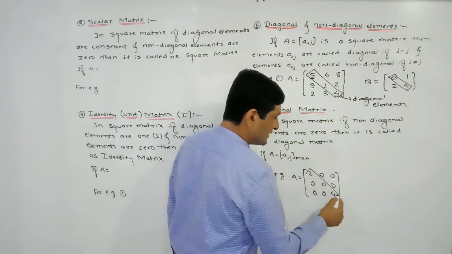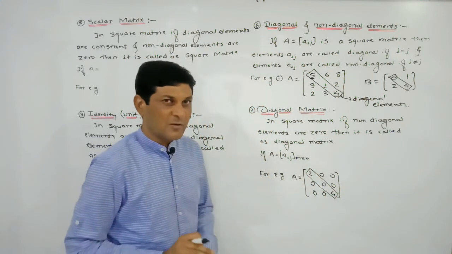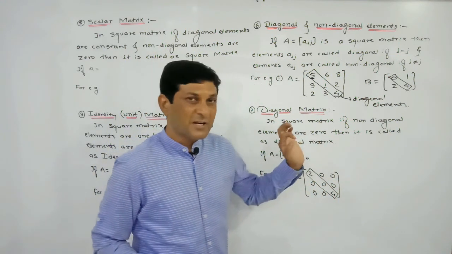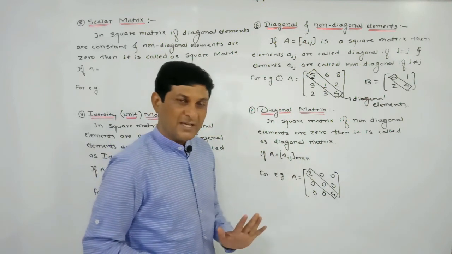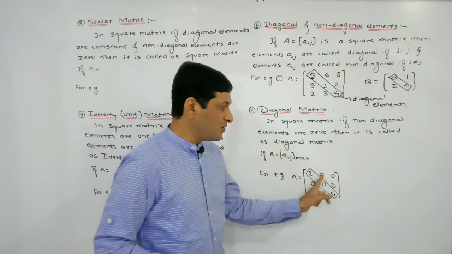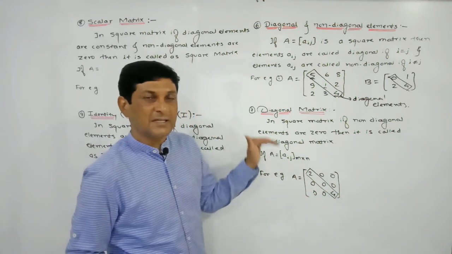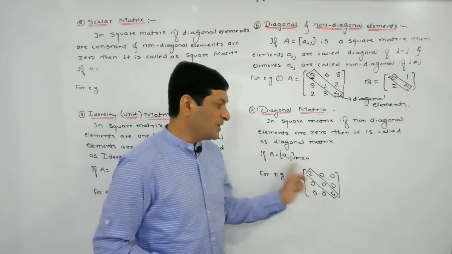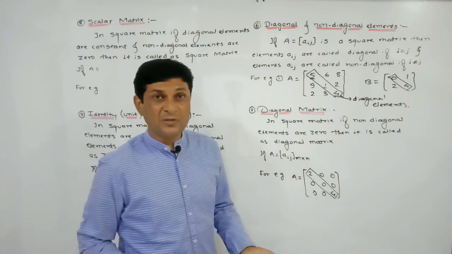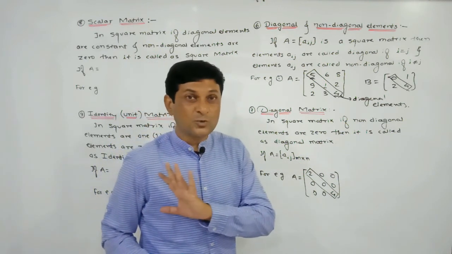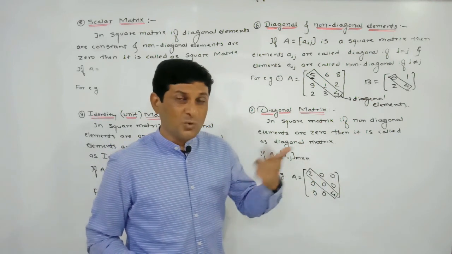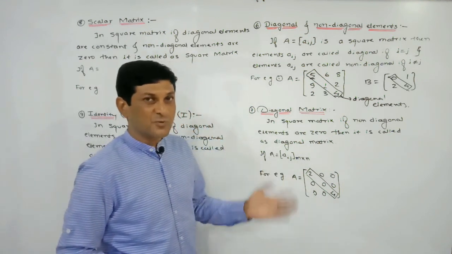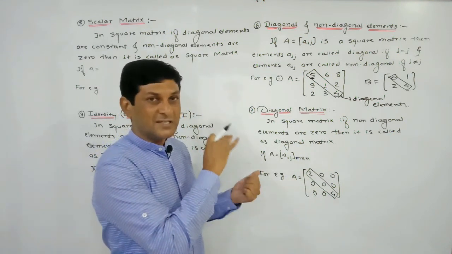Here we can easily observe that these are the diagonal elements, and the remaining elements are non-diagonal. Check that the non-diagonal elements are 0, and our condition is also on the non-diagonal elements. So it is a square matrix whose non-diagonal elements are 0. That's why we can say that this is an example of a diagonal matrix. There is no condition on the diagonal elements. Diagonal elements can be 0, all of them can be 0, or they can be non-zero also. There is no condition on the diagonal elements. The condition is only on the non-diagonal elements. If the non-diagonal elements of a square matrix are 0, then that square matrix is called a diagonal matrix.